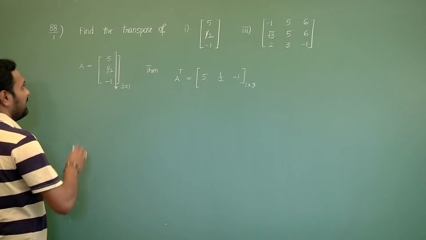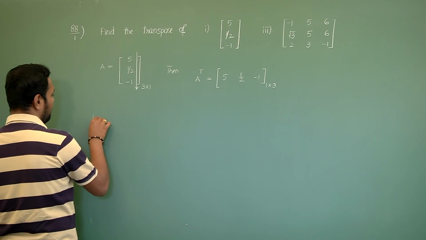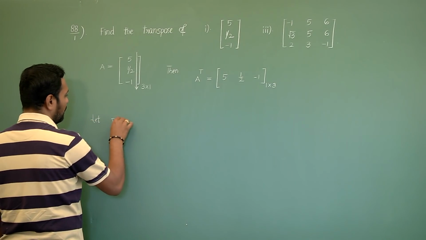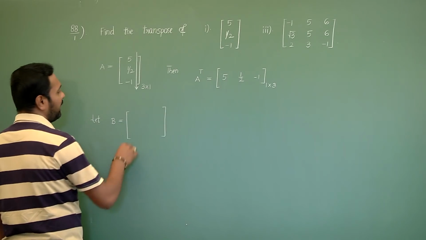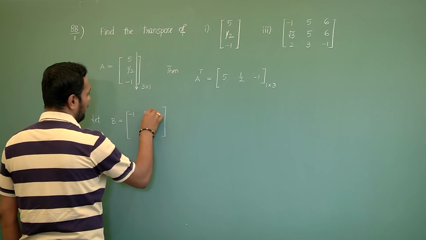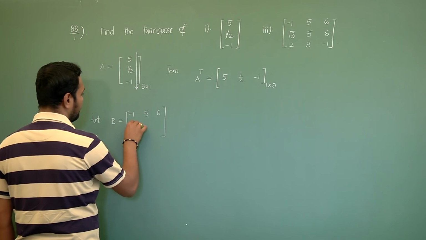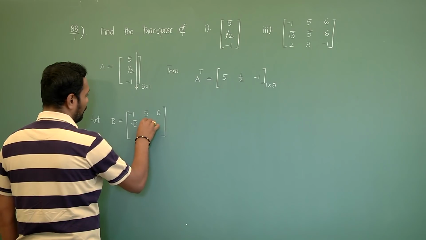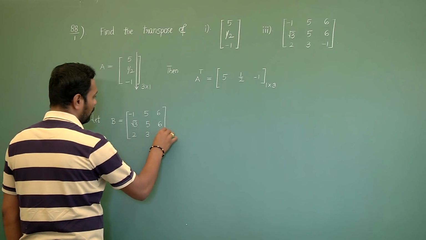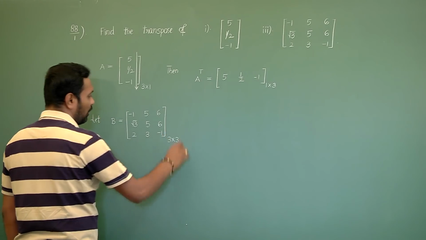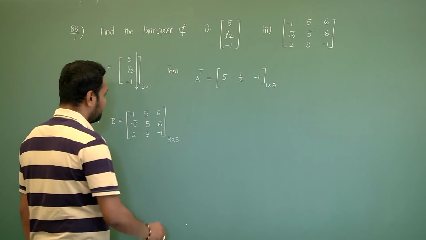In the same way, second problem, third case, let capital B equals to given problem, if I write minus 1, 5, 6, root 3, 5, 6, 2, 3, minus 1 of order 3 cross 3.